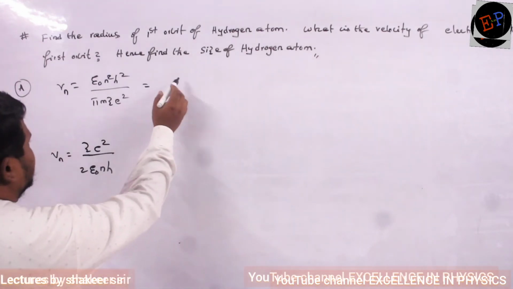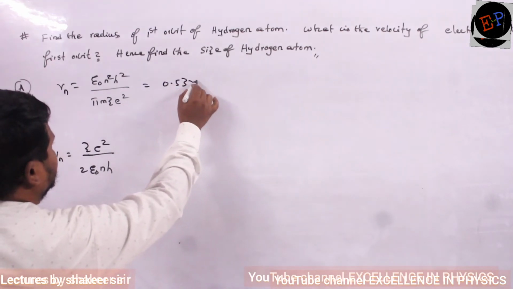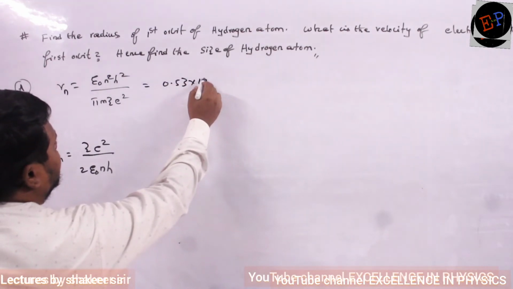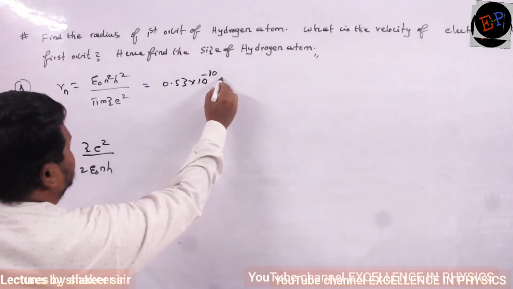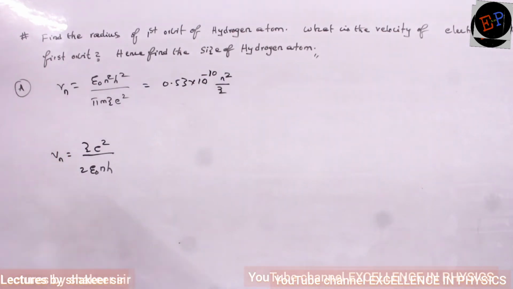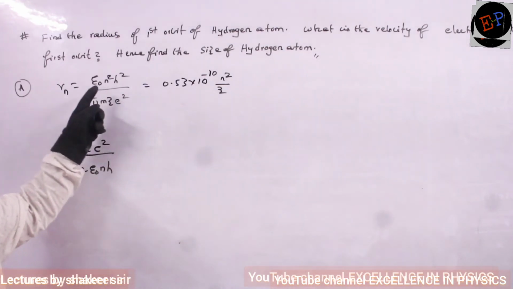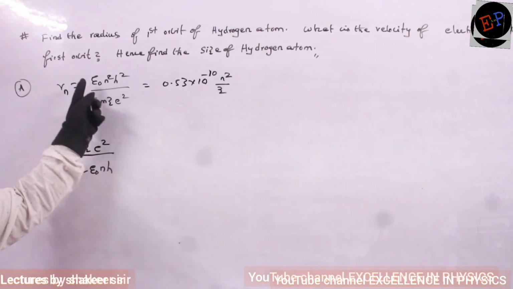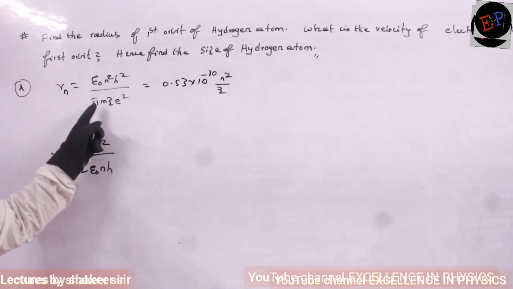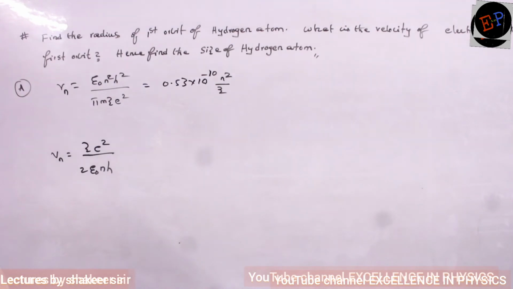And this equation I can write as 0.53 into 10 power minus 10 n square divided by z. I can write like this also. Already we have discussed this equation. So n square by z, if you take outside, then epsilon naught h square divided by pi m e square, the value will be how much? 0.53 into 10 power minus 10.